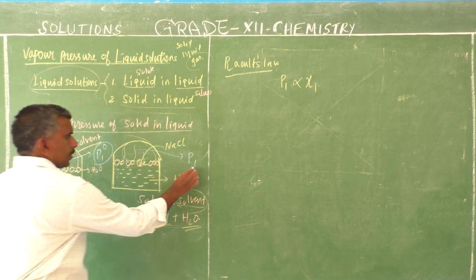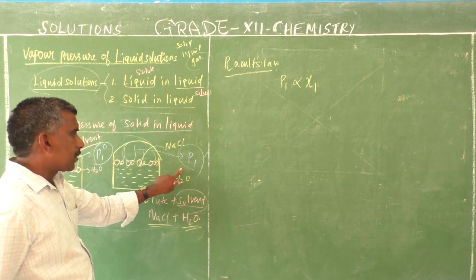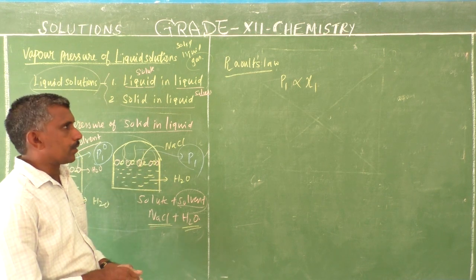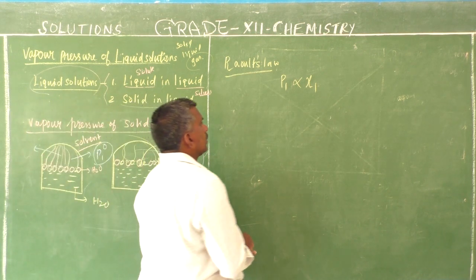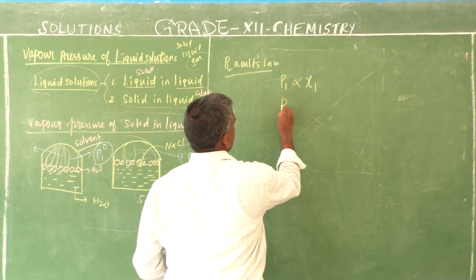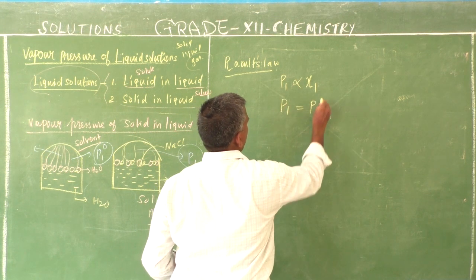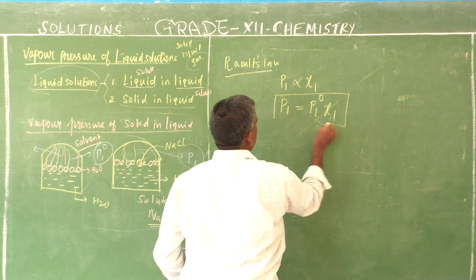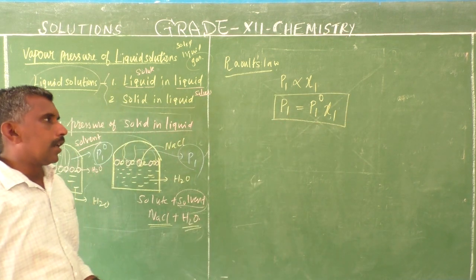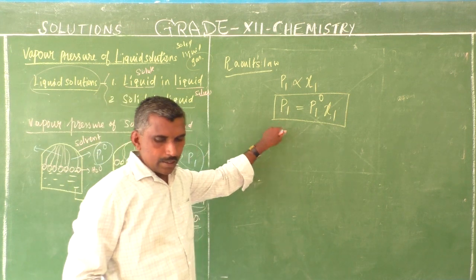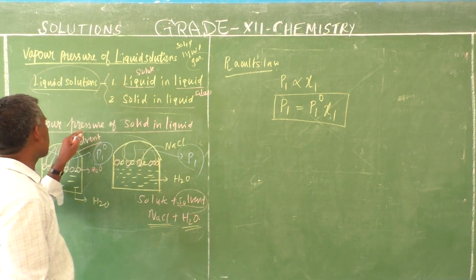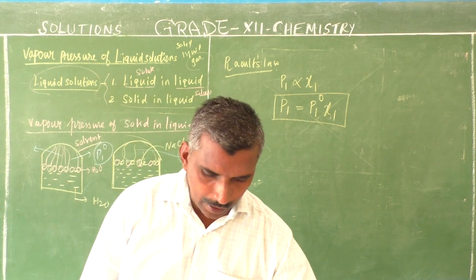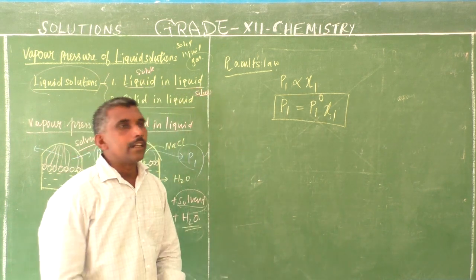We can reduce the pressure by adding the sodium chloride solute. So I will write P1 is equal to P1 dash times the mole fraction of component 1. This is known as Raoult's law. This is the vapor pressure of a solid in liquid solution.